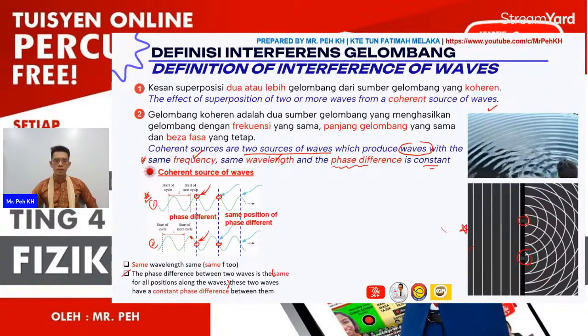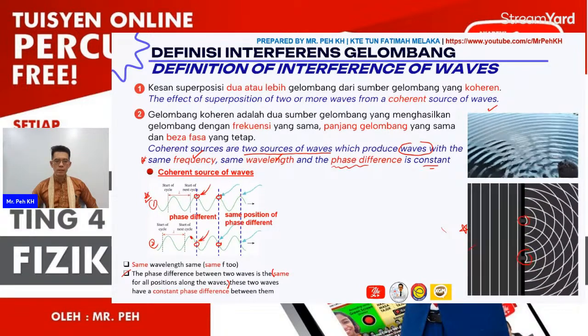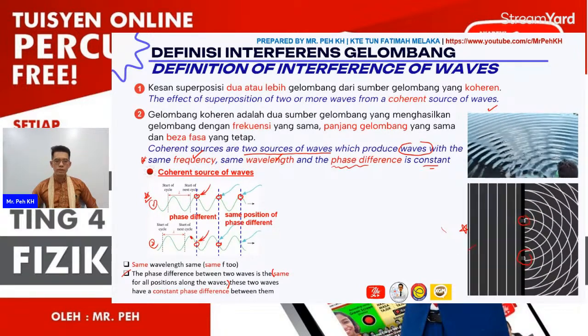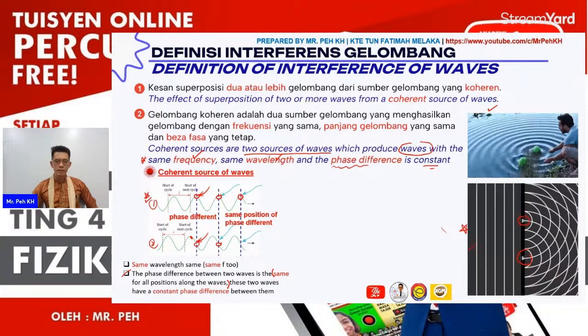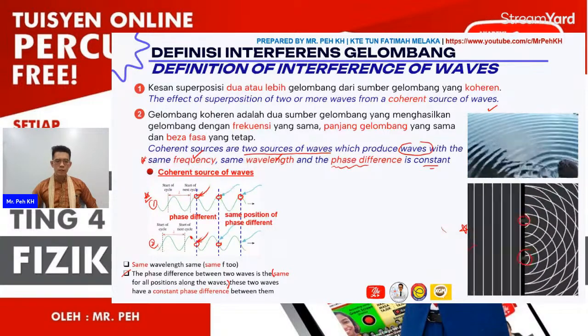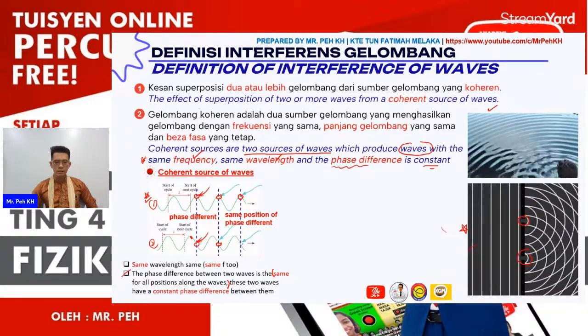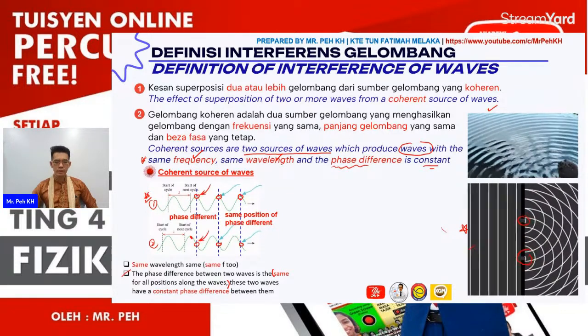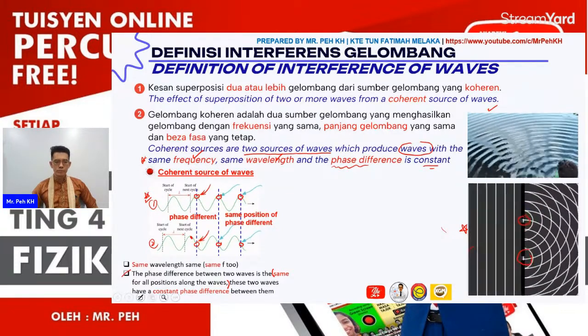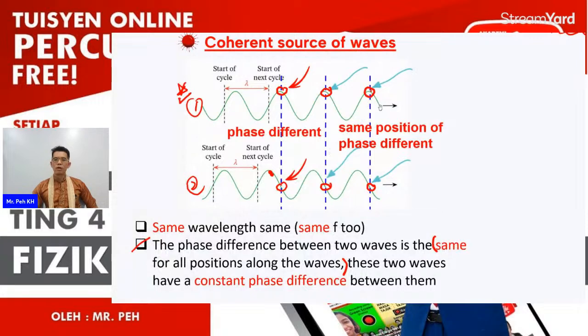So at the third line here, you can see again, the first wave is at the crest. Then the second wave is at the position after the crest. So the phase difference here is actually constant, which shows that this is a coherent source of the wave.